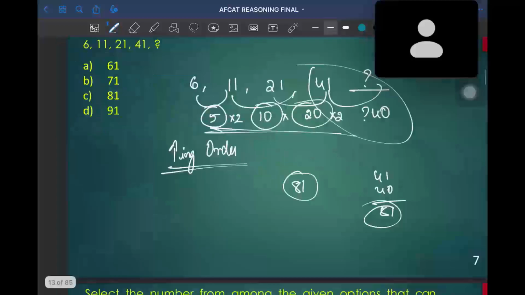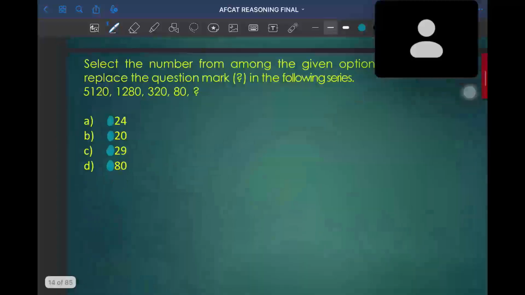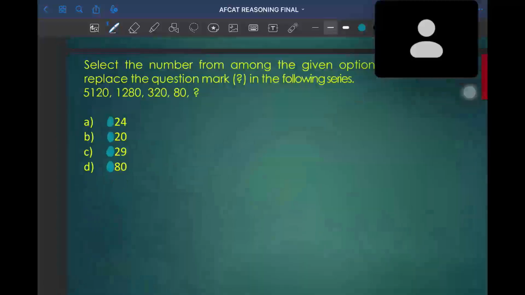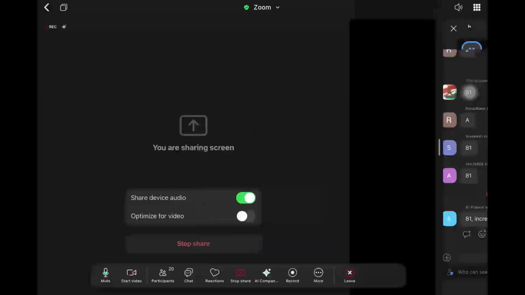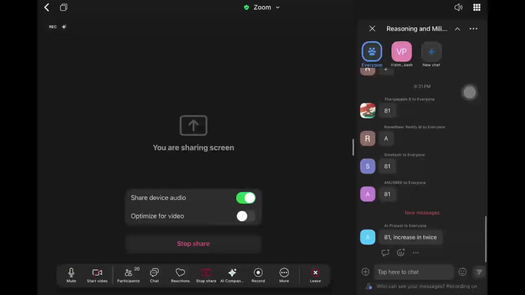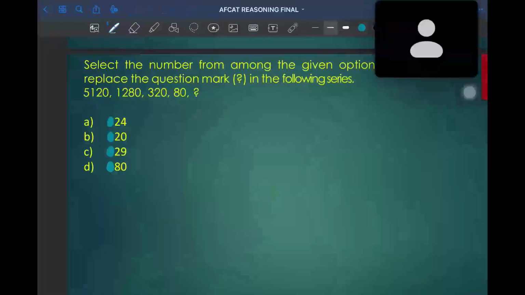In a similar way, try to solve this question. As Prajwal told, it is increasing twice. For this question, try to solve this.